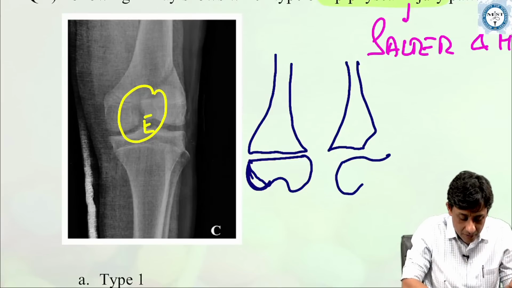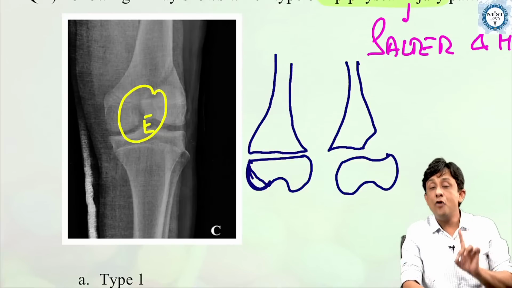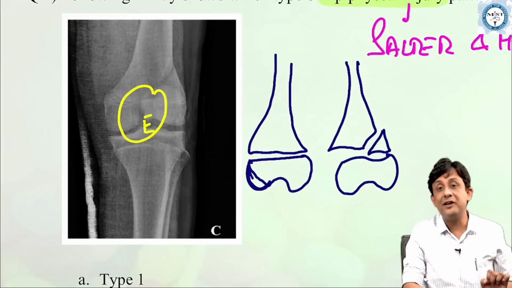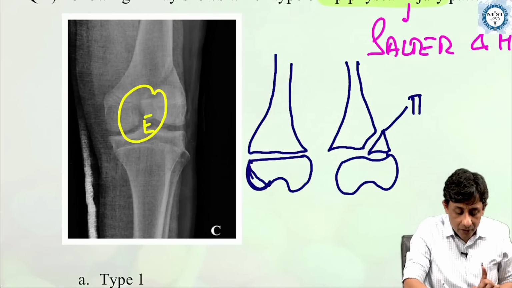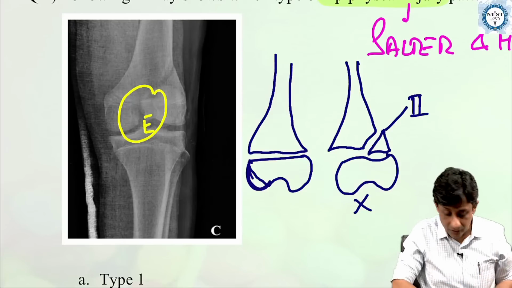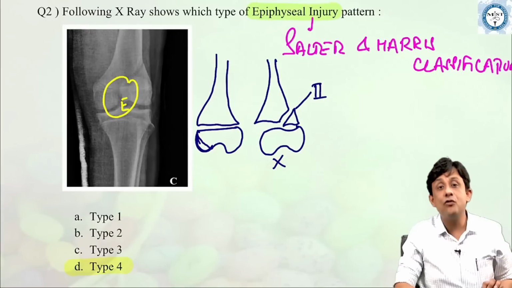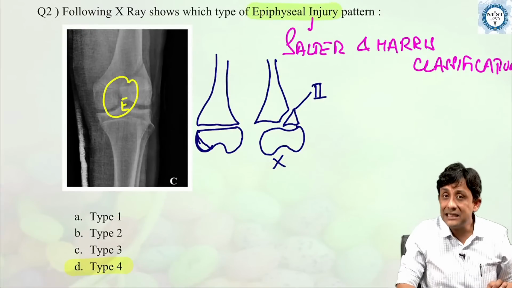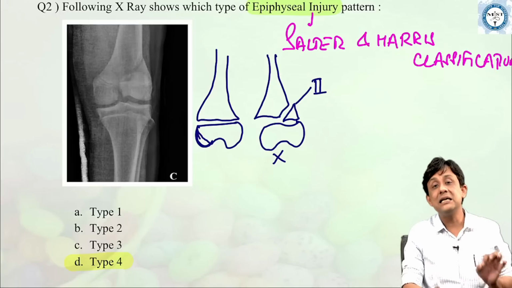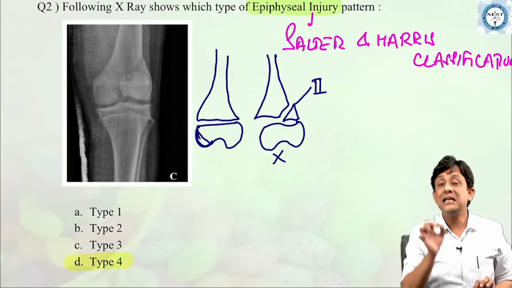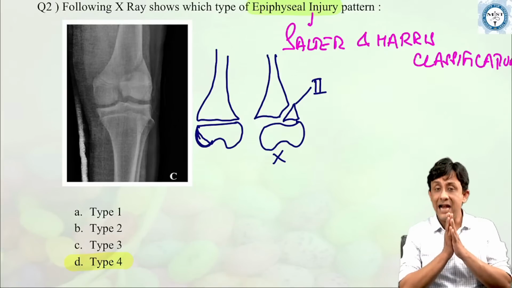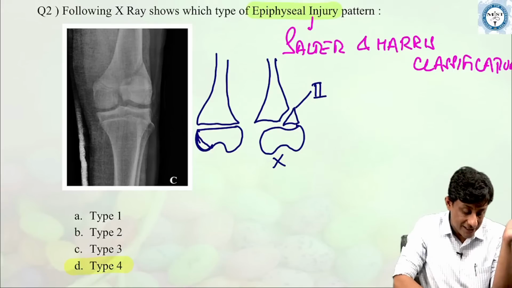separation of the epiphysis along with this attached beak of metaphysis. So this will be type 2. But as you can see, there is no epiphyseal involvement. Since in this case there is involvement of epiphysis, physis and metaphysis, this is a classical example of Salter and Harris type 4 epiphyseal injury pattern. And this is just an X-ray which I wanted all of you to see and understand.